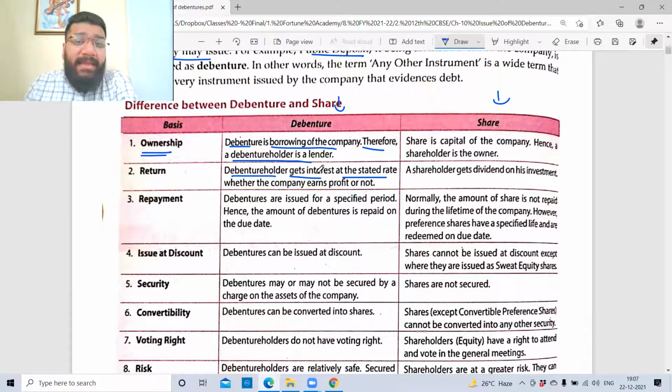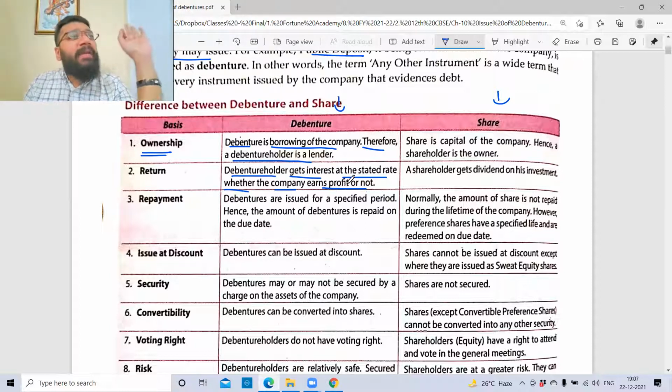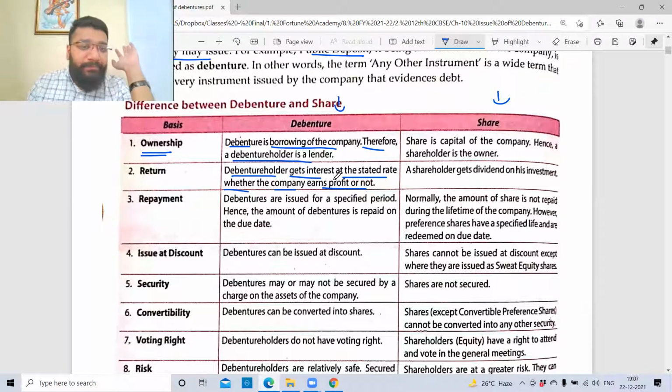Debenture holders get interest at the stated rate, whether the company earns profit or not, because it is a charge against profit. So whether the company is in profit or in loss, the debenture holder is not worried. All he knows is that you have guaranteed an interest rate, so you better give it. So the debenture holder has got nothing to do with the profitability. He will get his interest rate irrespective of what the profit is.